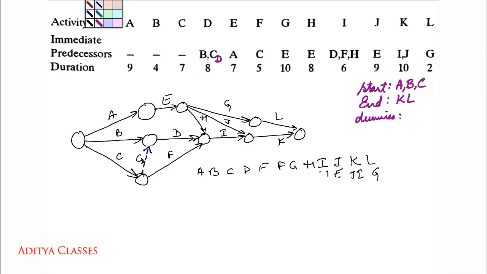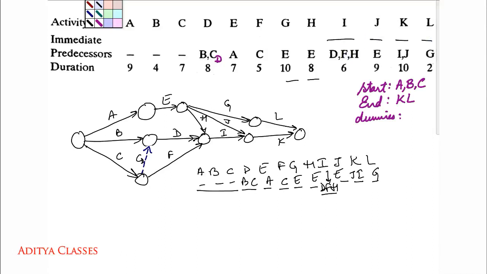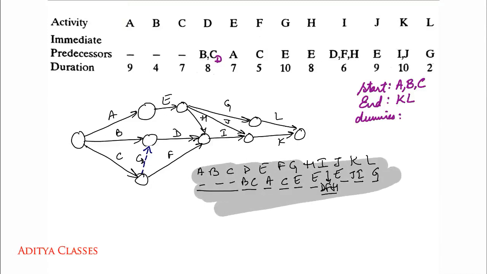We want to check it once again. Here we have our network once again. We have dash, dash, dash. Then there is B, C, then A, C, E, E, E. Then there is D, F, H, E, I, J, G. So we have exactly the same relationships that we were expecting. So this is our network.